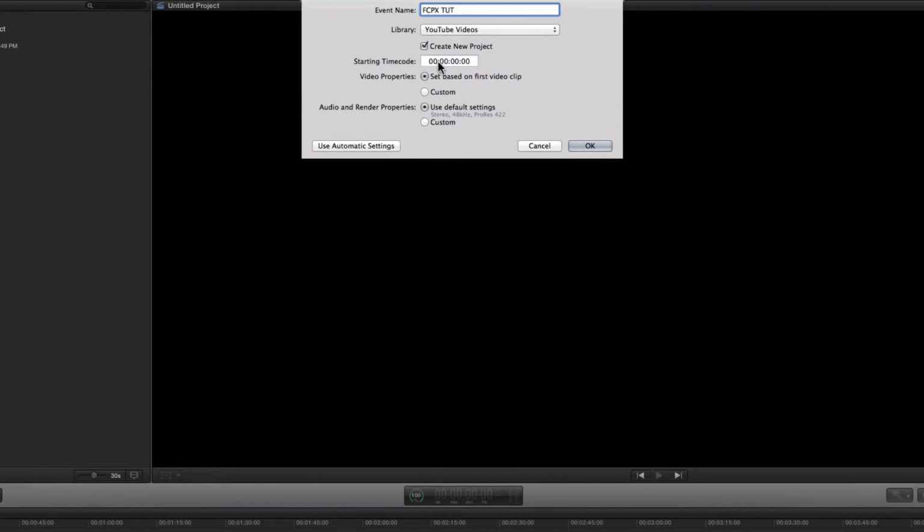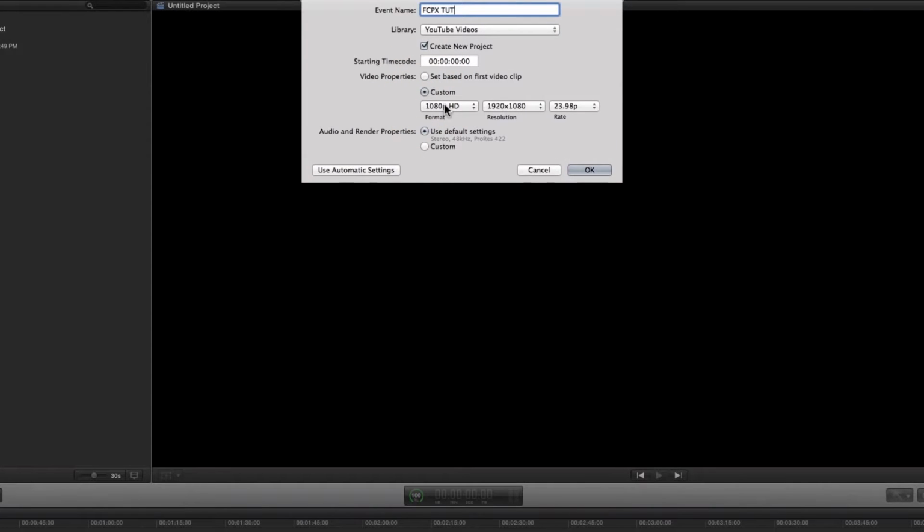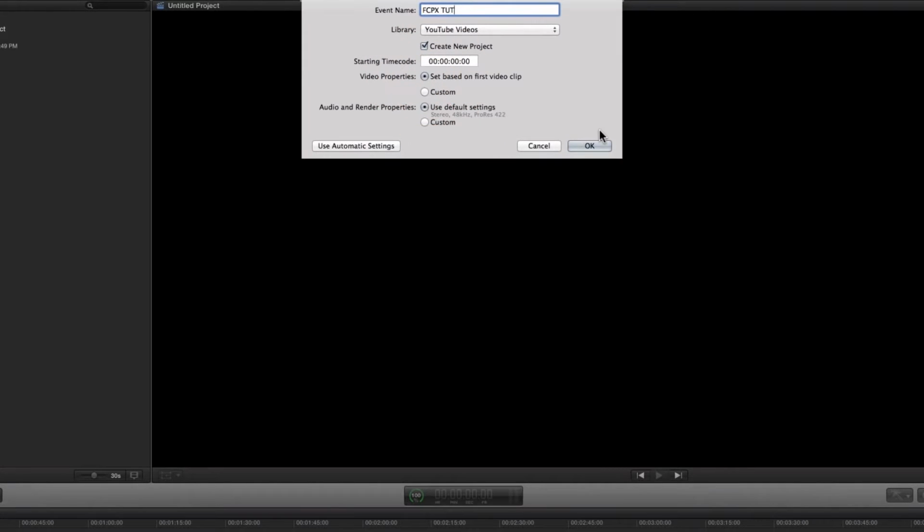And all that you need to understand is that that's where the event is going to be stored. Next, it's time to start making some decisions about your video. Now, if you have no idea about things like frame rate and resolution, stuff like that, you can just leave this as set based on first clip, or you can really get in there and make a custom output for your video timeline.